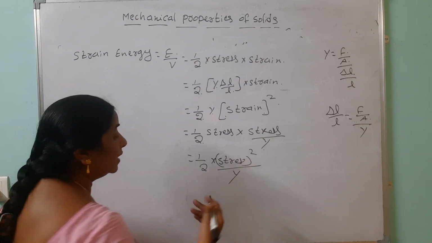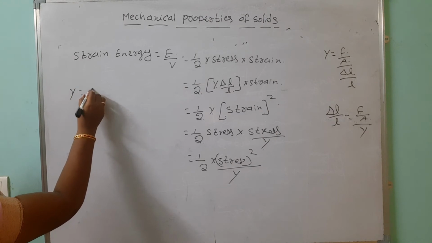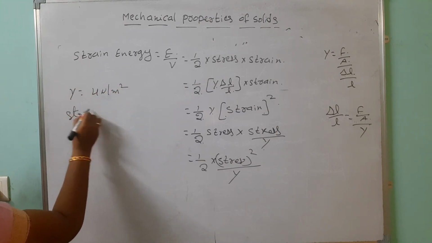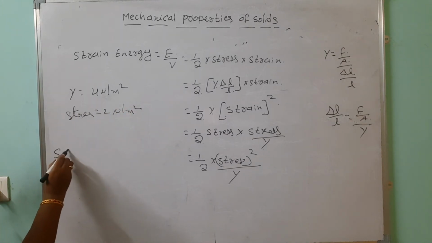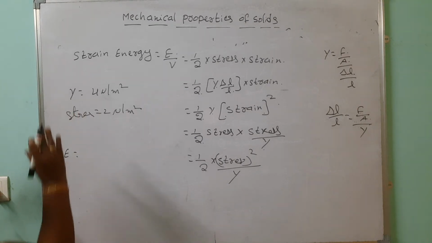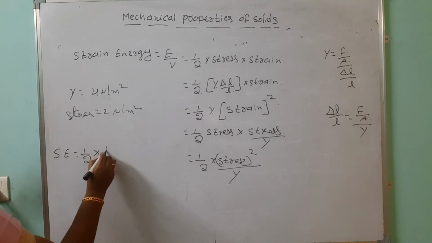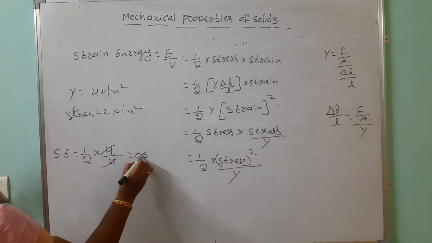Look at that question properly. Suppose they give Y equals 4 Newton per meter square and stress equals 2 Newton per meter square. Find the strain energy. We don't know the strain, we know the stress, so immediately you can use half into stress square by Y. Stress square is 4, Young's modulus is 4, so this is 0.5.